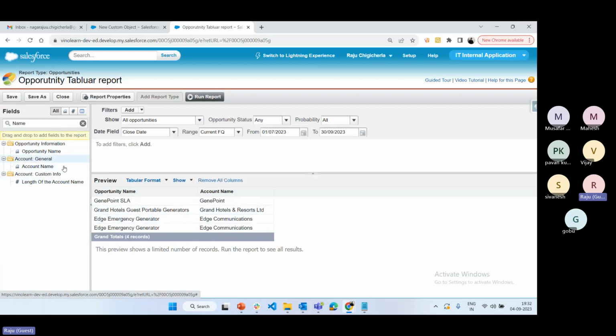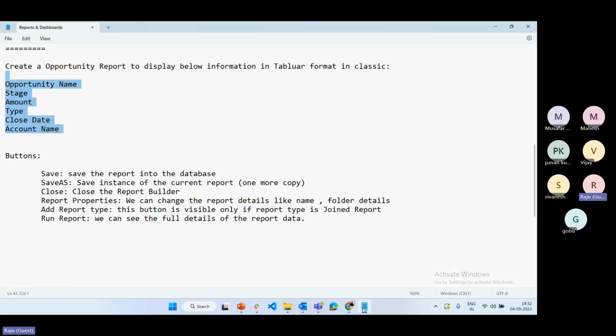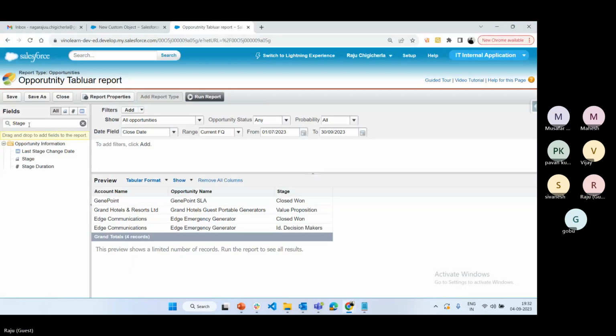But what is the advantage of drag and drop? See here, stage name: I want to add stage name after opportunity name, not after account name. Suppose I want to move this account name before opportunity name. That is the drag and drop advantage. If you select the stage name, see, stage name is available. And also if you want amount, just select amount.